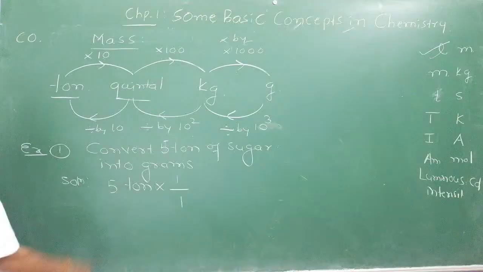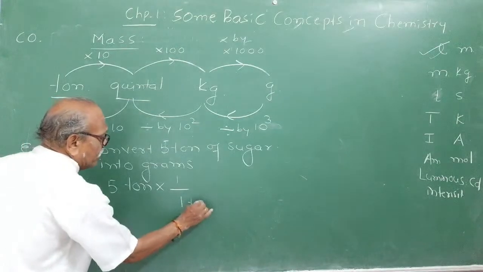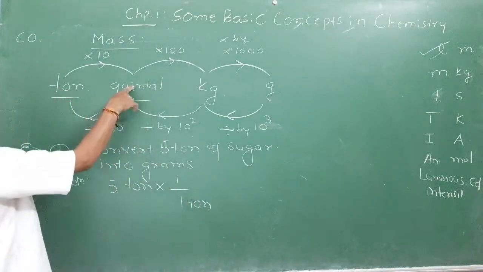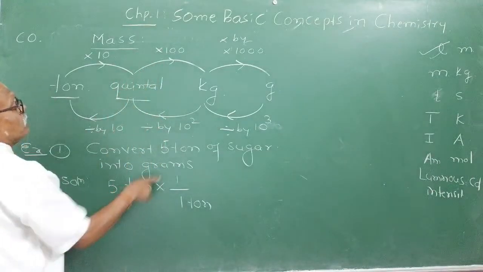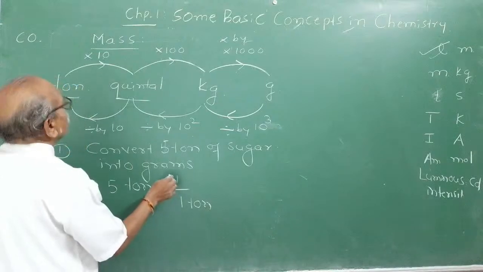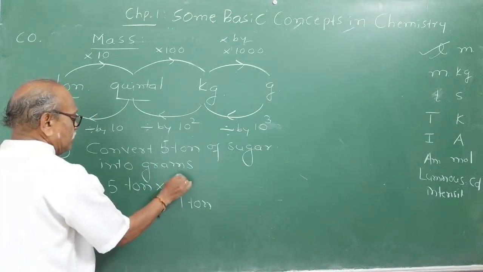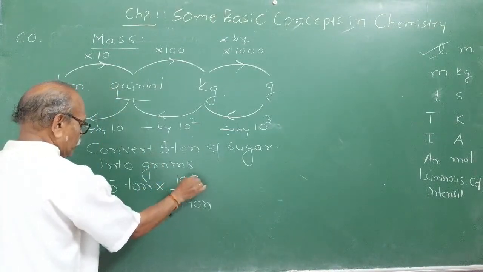First of all, ton is to be cancelled. Therefore, you write in the denominator 1 ton. 1 ton is equal to how many quintal? It should be bigger. You have to multiply by 10 quintal.